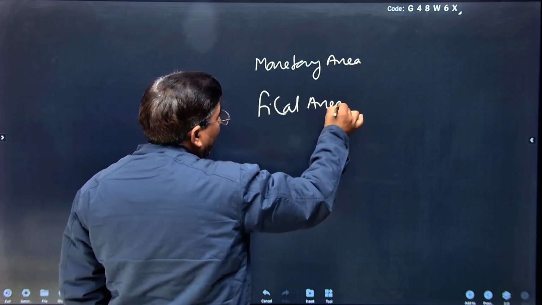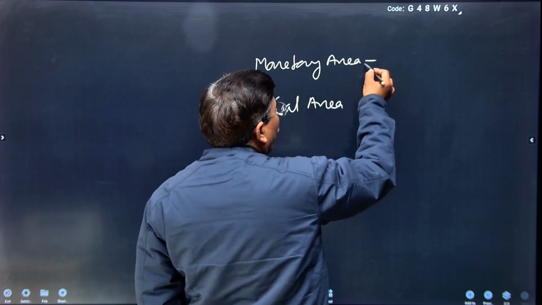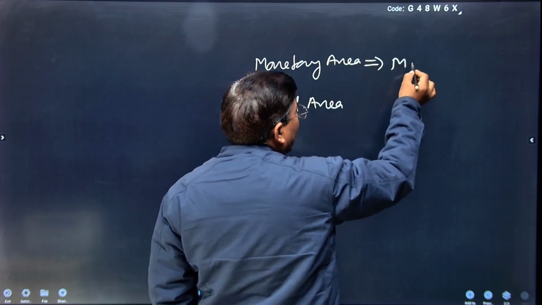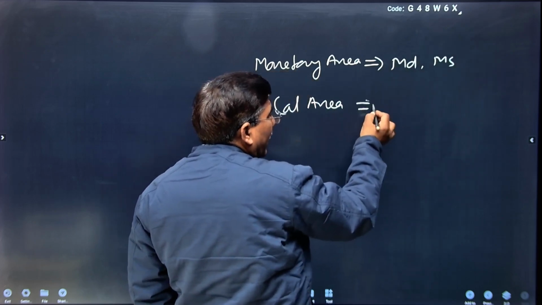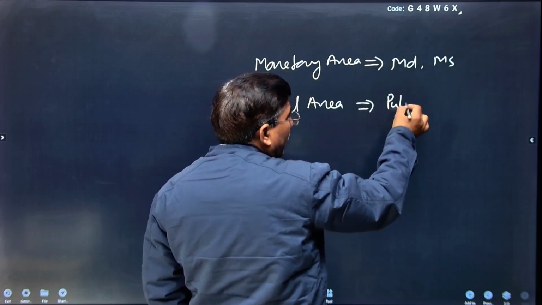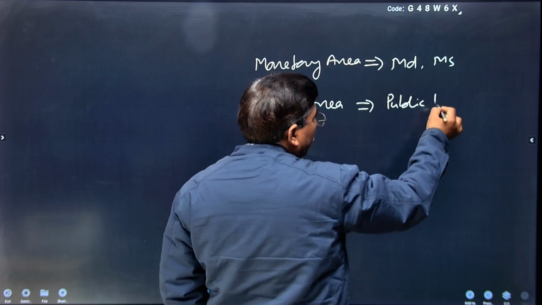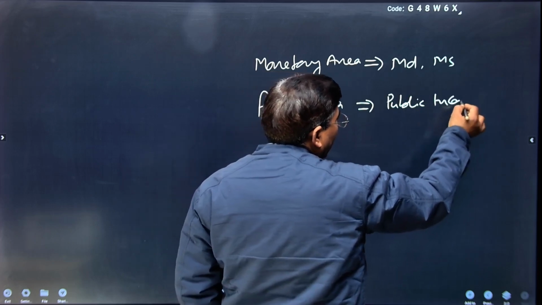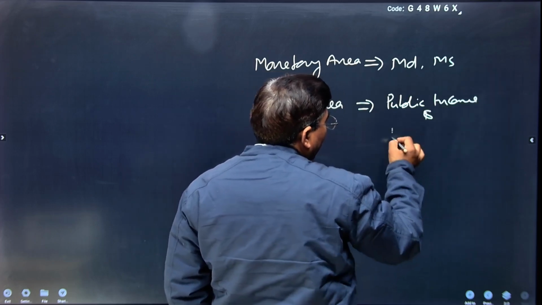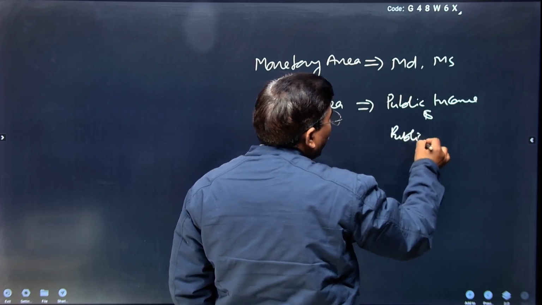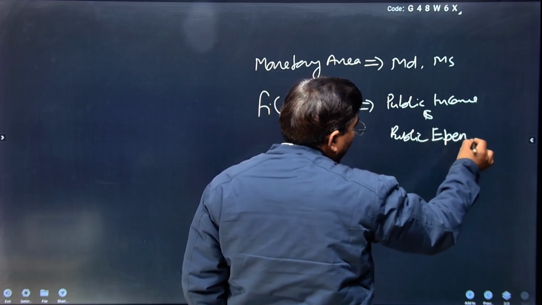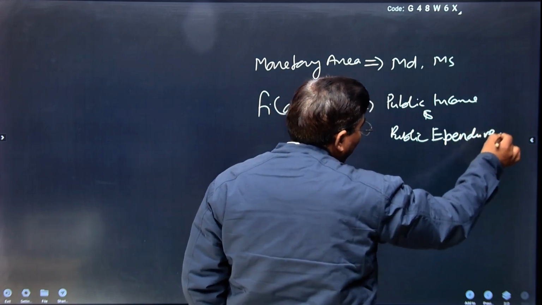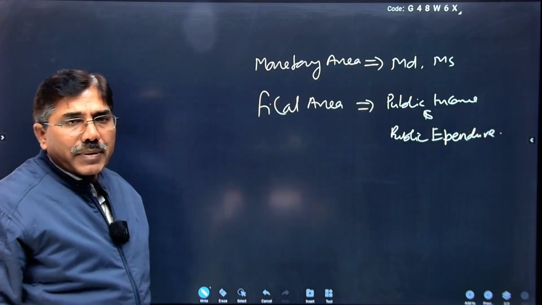Monetary economics deals with money demand and money supply. The fiscal area deals with public expenditure and public income.